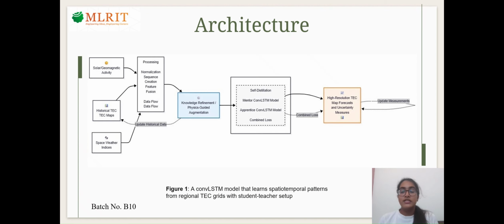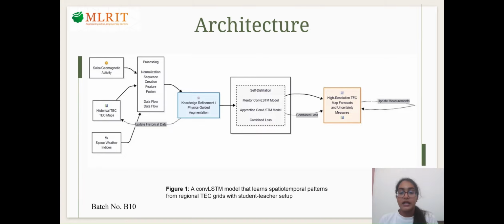This slide shows the architecture of our proposed system based on the convolutional LSTM model with student-teacher setup. We start with multiple input sources such as solar and geomagnetic activity, historical TEC maps, and space weather indices. These inputs represent both past ionospheric behavior and environmental conditions. Next, the data goes through a processing stage where it is normalized, converted into sequences, and combined together. This ensures the data is structured properly for the model.